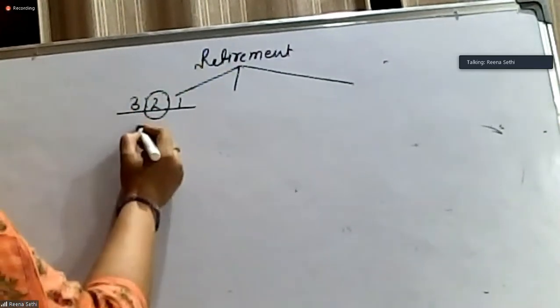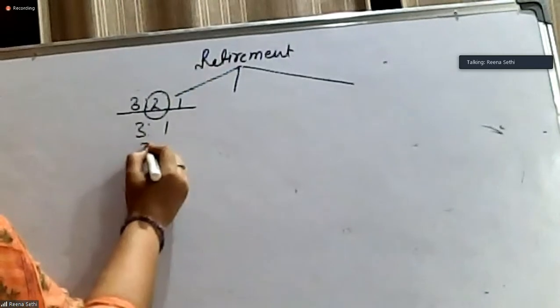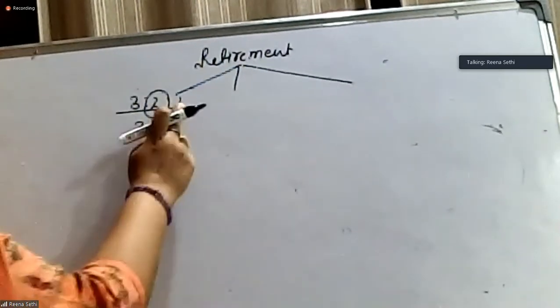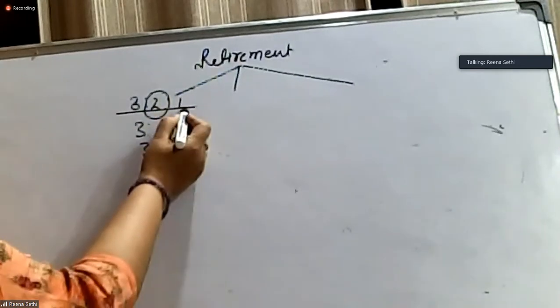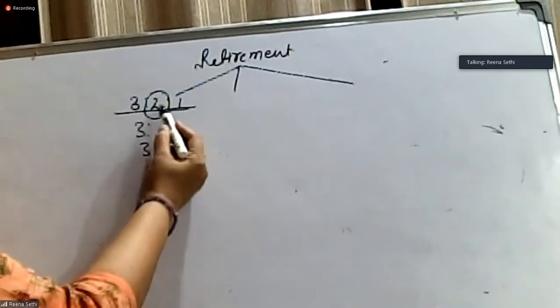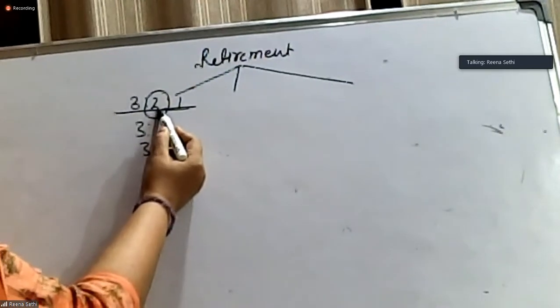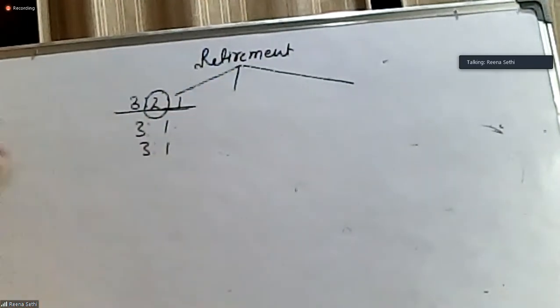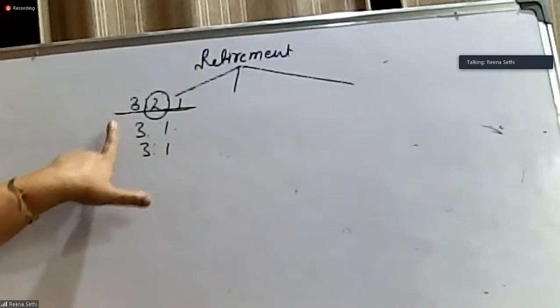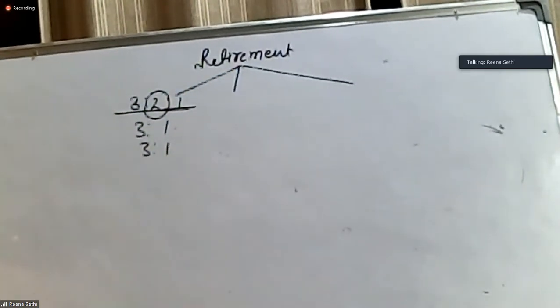That means your new profit sharing ratio and gaining ratio is going to be the same. Reason being, the profits will be shared in the old ratio between the remaining partners, and the retiring partner's share will also be taken by the remaining partners in their old ratio. So it will always remain the same.